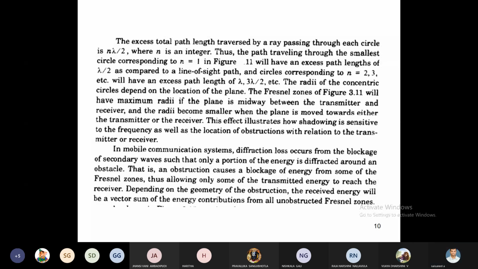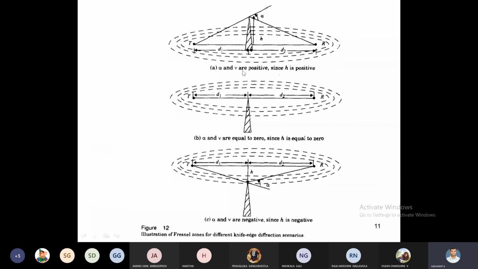How? The transmitter height is very less compared to the height of the obstacle. See this figure, transmitter is there, receiver is there, right? Here the height of the transmitter is less than the height of the obstacle. At that time we are getting the alpha value positive, the Fresnel zone diffraction parameter also positive, and H is also positive.